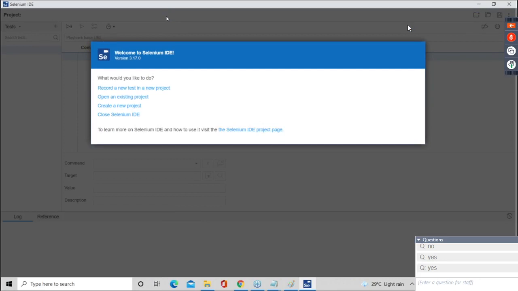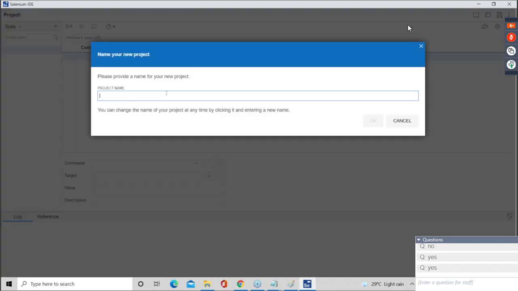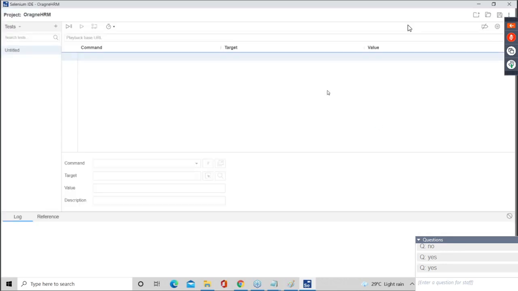So guys, this is our Selenium IDE. Can you see guys, we are getting multiple options: create new project, open an existing project, record new test in a new project. So what we have to do, we will create a new project. Click on new project. Enter a project name. Let's say my project name is Orange HRM. Click on OK.